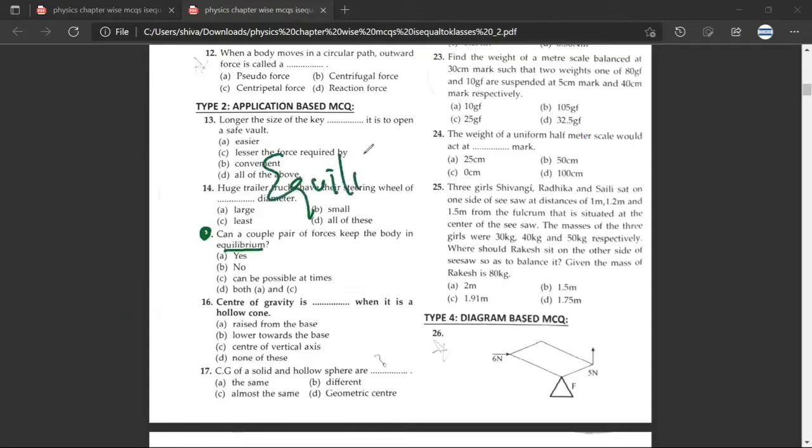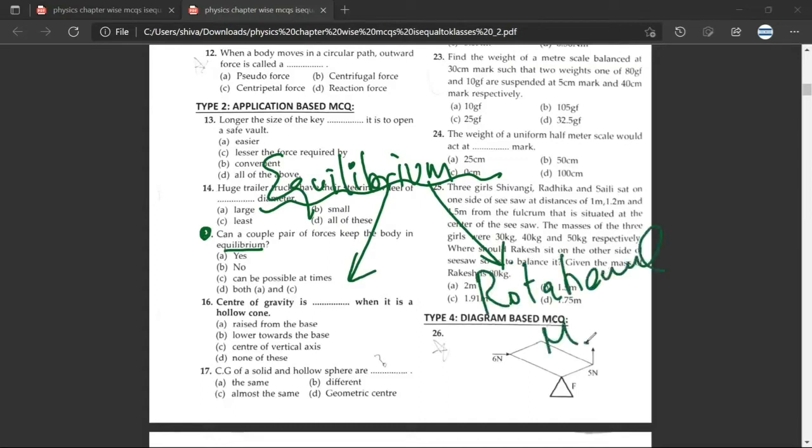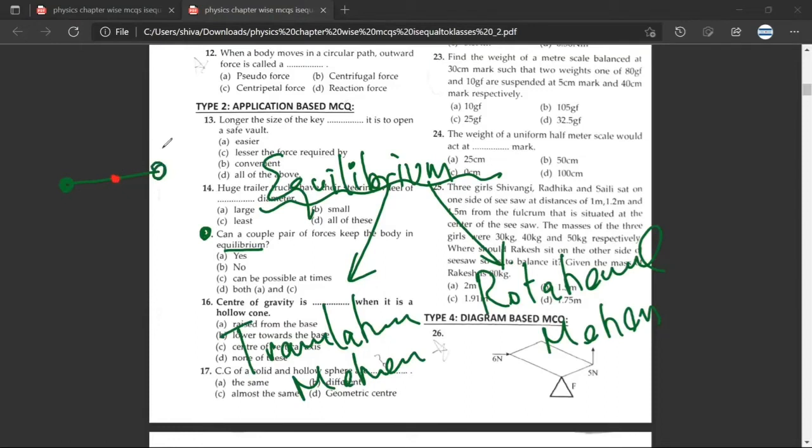Another thing that you need to understand about equilibrium, and this will become very important, is that equilibrium means there is no rotational motion, there is no translational motion. Have you understood what I've said? Yes, sir. So for example, in the example of this tap, what I'm trying to tell you is that if this is in equilibrium, neither will there be a rotational motion nor a translational motion. It is not as if the tap will move in the left, right, forward, reverse direction. Have you understood? Yes, sir.